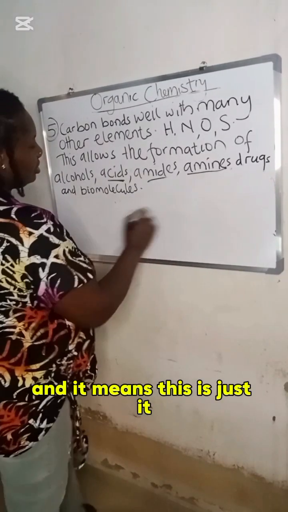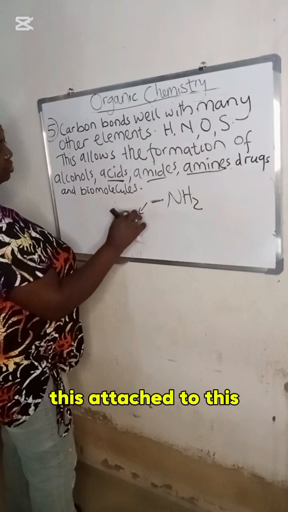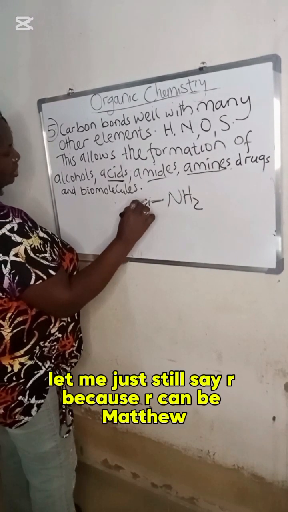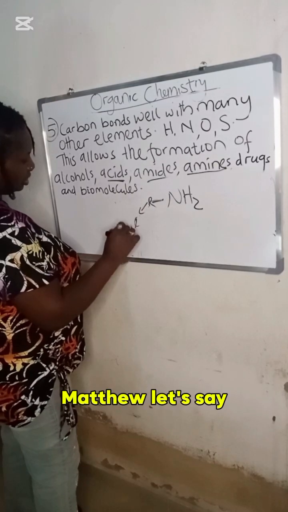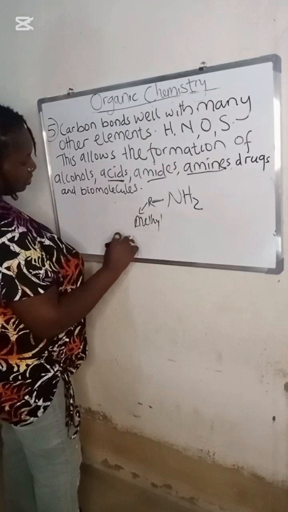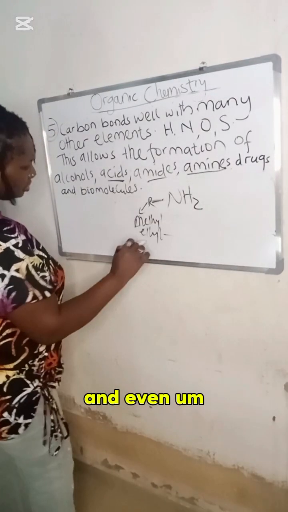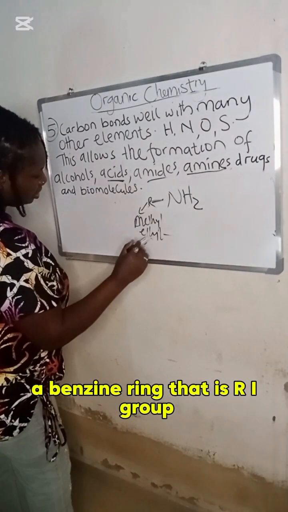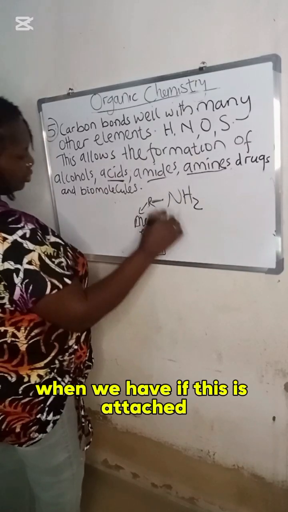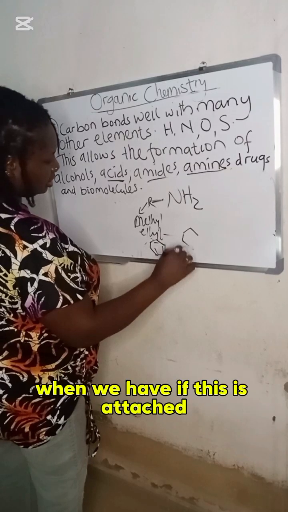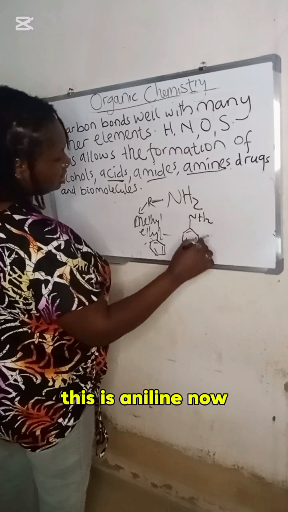And the amines, this is just it. NH2 attached to this. Let me just still say R, because R can be methyl, ethyl, and even a benzene ring, that is aryl group. If this is attached, yeah, this is aniline now.